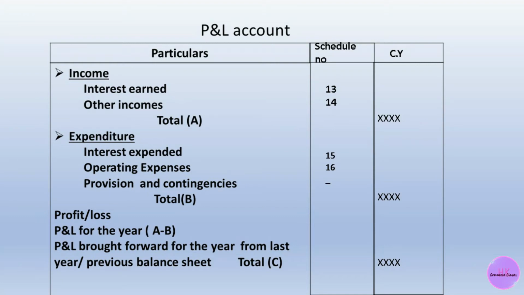Hello, Kumar students. In our previous video, accounts of banking companies part 1, we covered its definition, the meaning under section 5, and the features of a banking company. I said there are a total of 6 to 7 features, and all are very significant. We also covered the balance sheet in part 1, from schedule 1 to 12, and in that video contingent liabilities are very important.